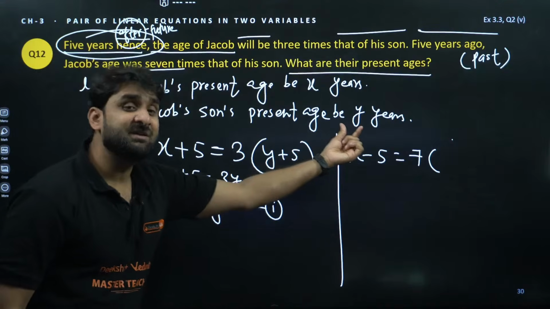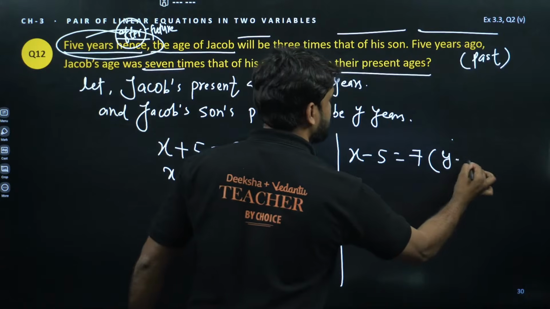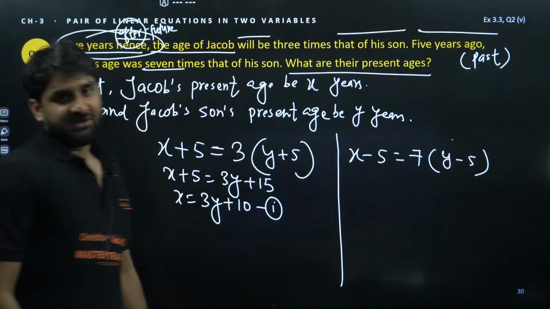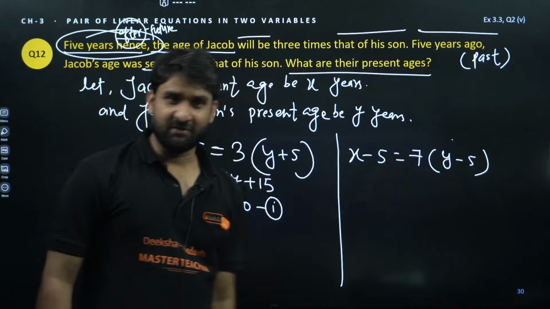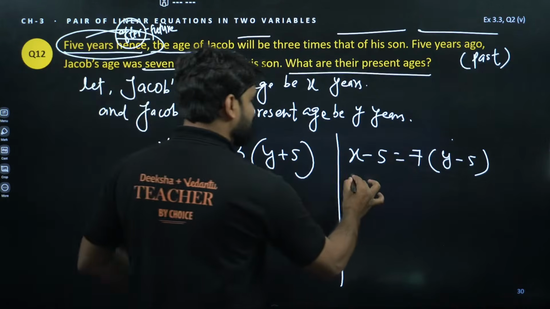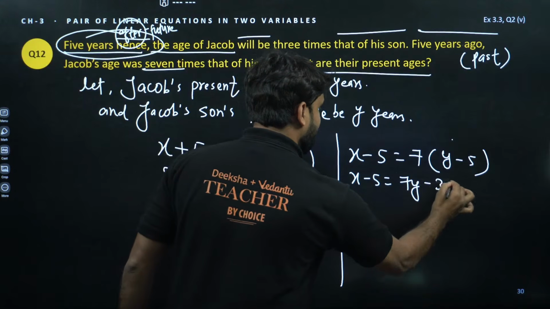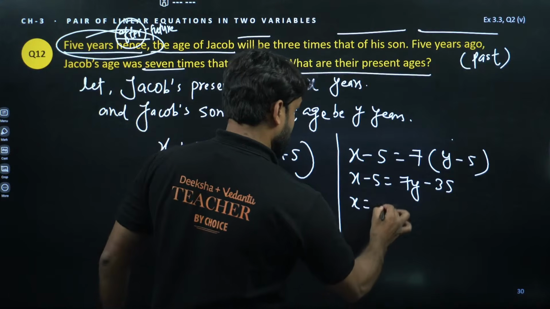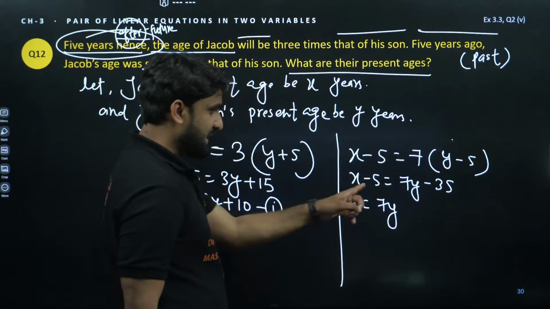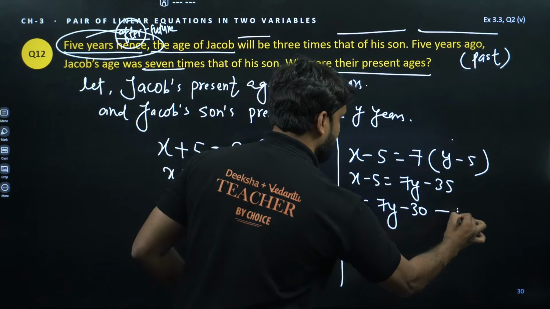So if the son's present age is Y, 5 years ago he was also Y minus 5. Now solve this. X minus 5 is equal to 7 times Y minus 5. 7 fives are 35. Can we shift minus 5 there? So X is equal to 7Y, and this 5 will go there, so minus 5 will be plus, so minus 30. Equation number 2.